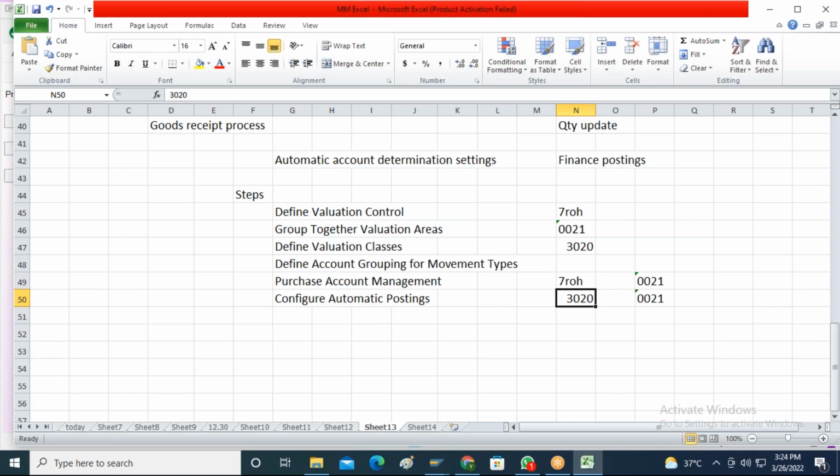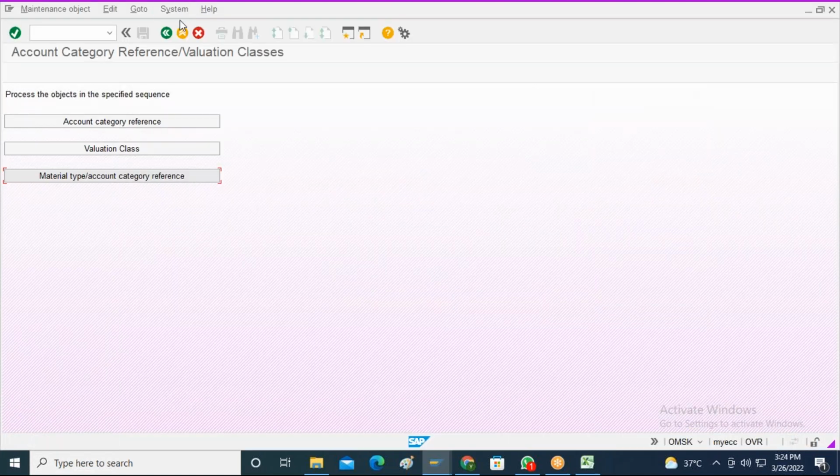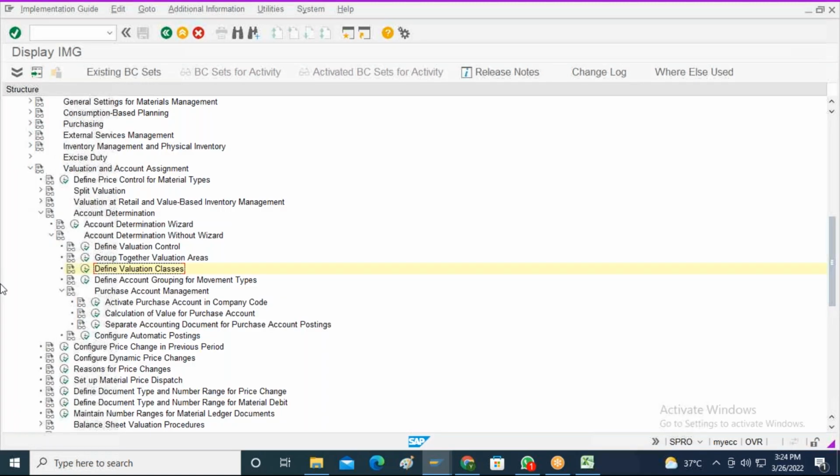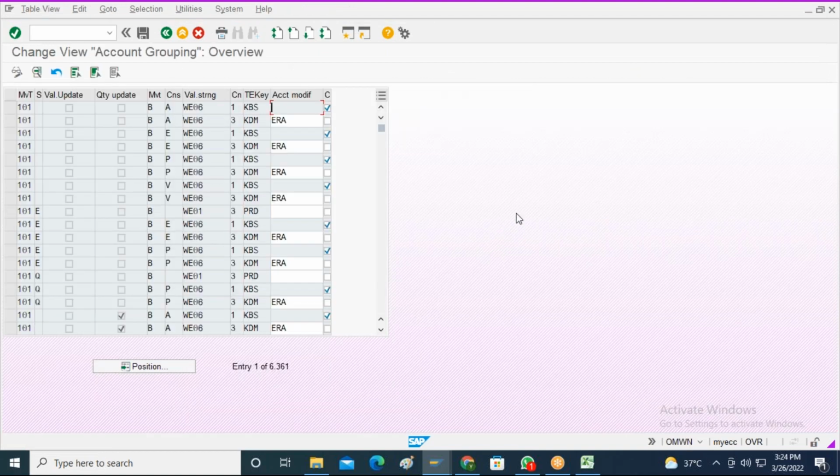Okay, so now let me go to the next step. The next step is define account grouping for the movement types. So this is one of the major concepts over here. In inventory management, if you are performing any event or transaction, you are performing so many transactions, right?